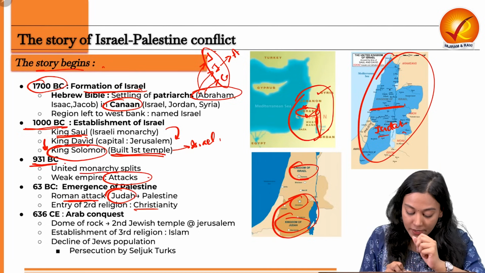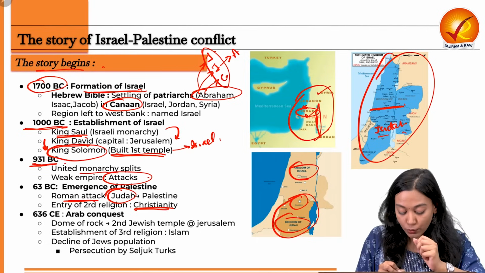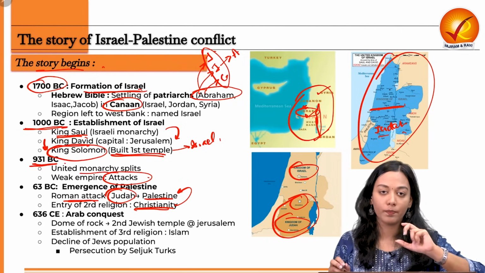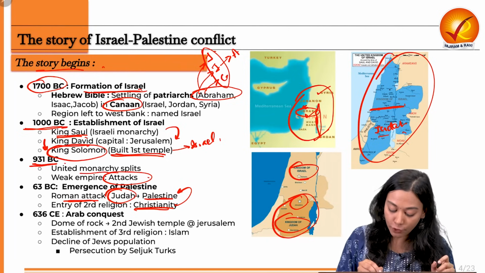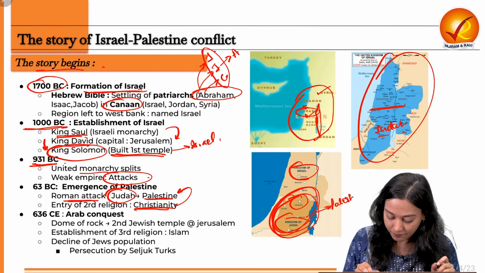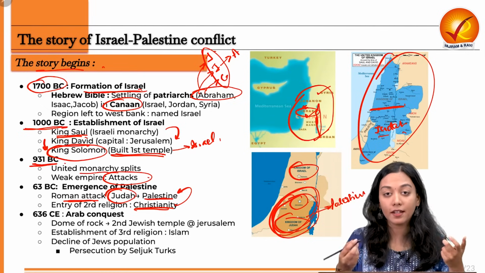So that second religion is Christianity, and due to its Christian name, Judah will be known as Palestine from now. So this is the first time a part of Israel started being called Palestine. Now comes the second attack.